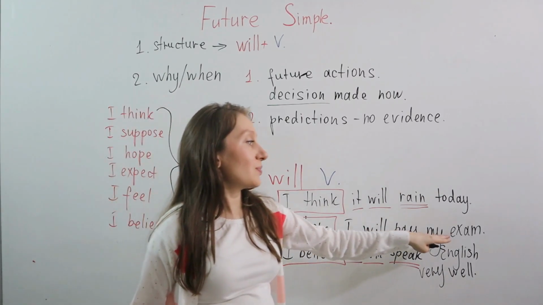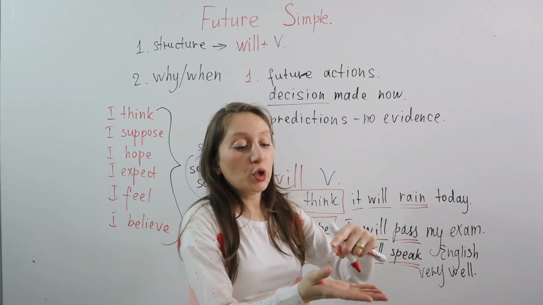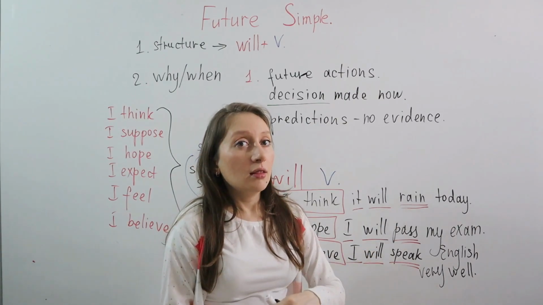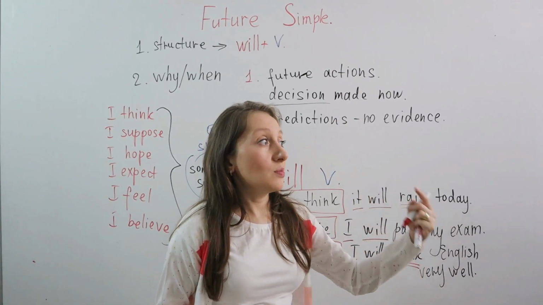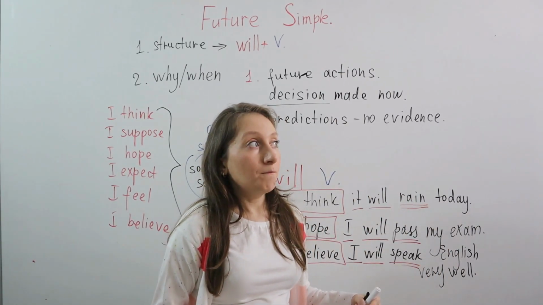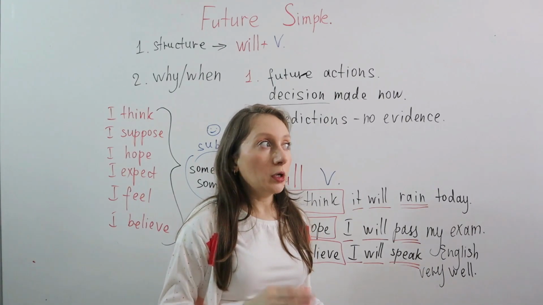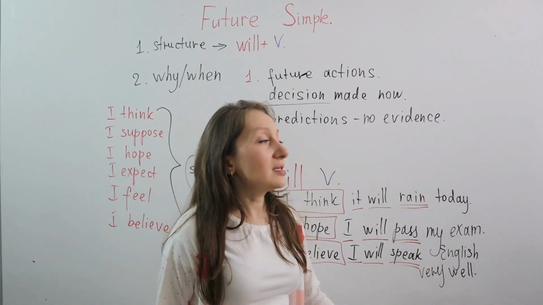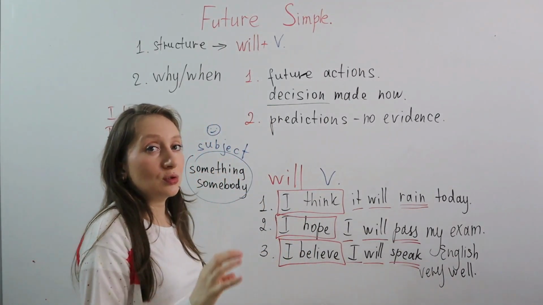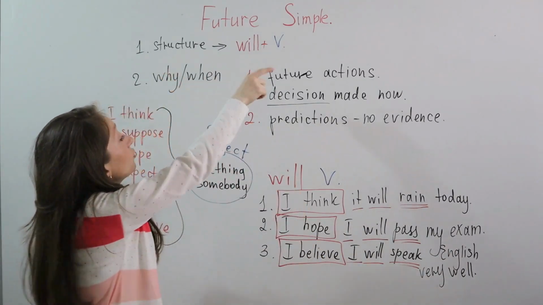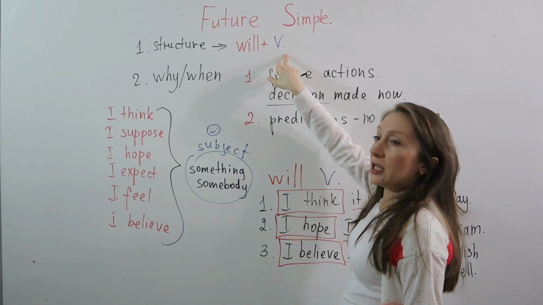So I hope I will pass my exam tomorrow. You can add these words. Do you remember our signal words? Tomorrow, next week, next year, next month, or next semester, and so on. 2 days later, 3 weeks later, 1 year later, or in future, in 2027, in 2025, and so on. So these phrases help you to understand that you're talking about future simple. So again, structure, will plus verb, any verb.